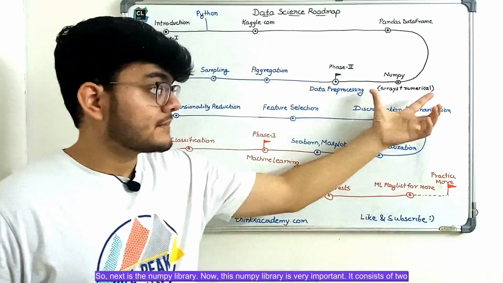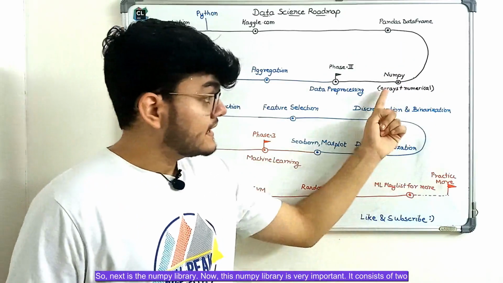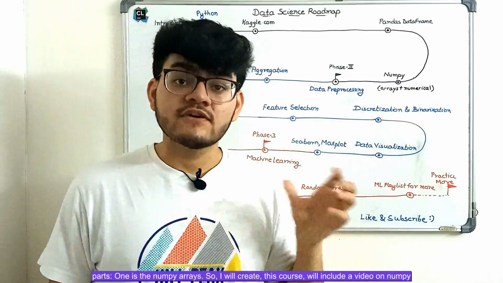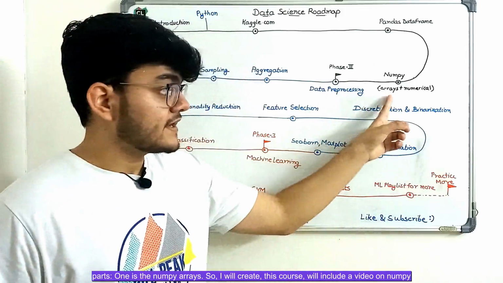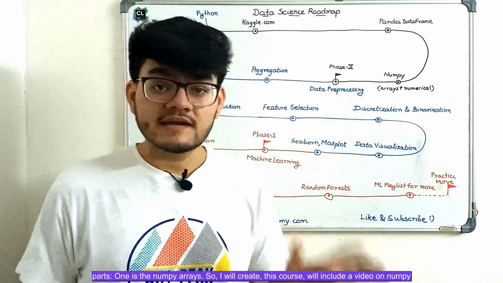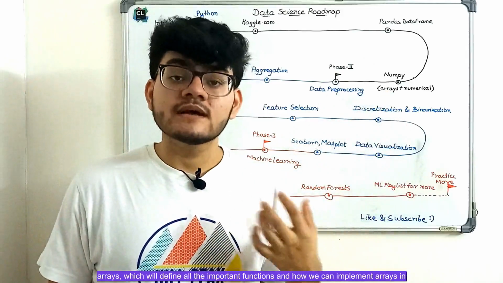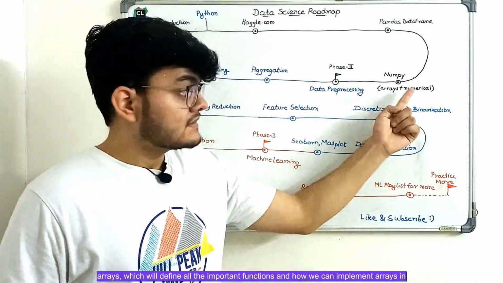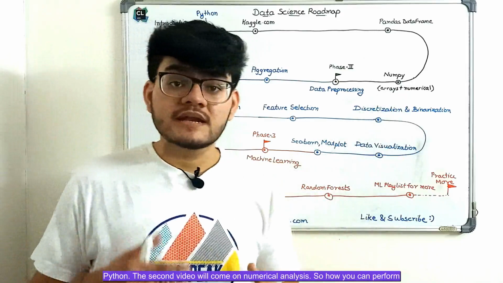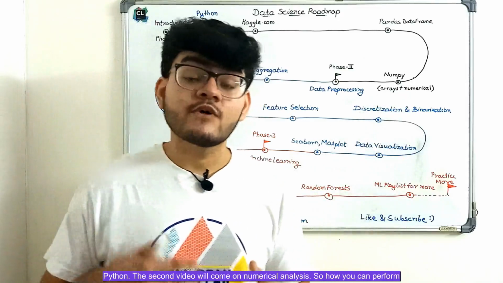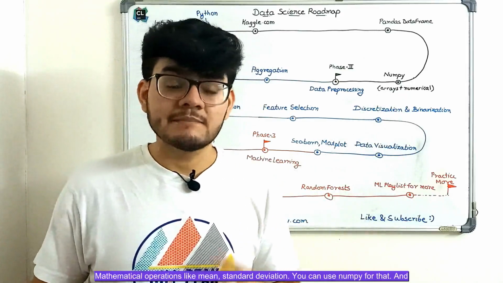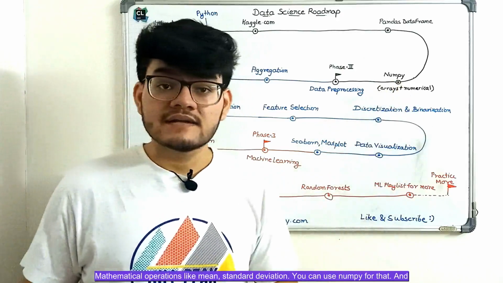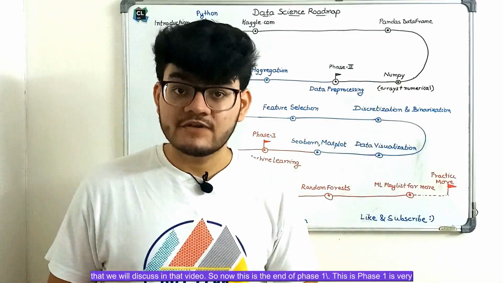Now this NumPy library is very important. It consists of two parts. One is the NumPy arrays. This course will include a video on NumPy arrays, which will define all the important functions and how we can implement arrays in Python. The second video will come on numerical analysis. So how you can perform mathematical operations like mean, standard deviation. You can use NumPy for that, and that we will discuss in that video.